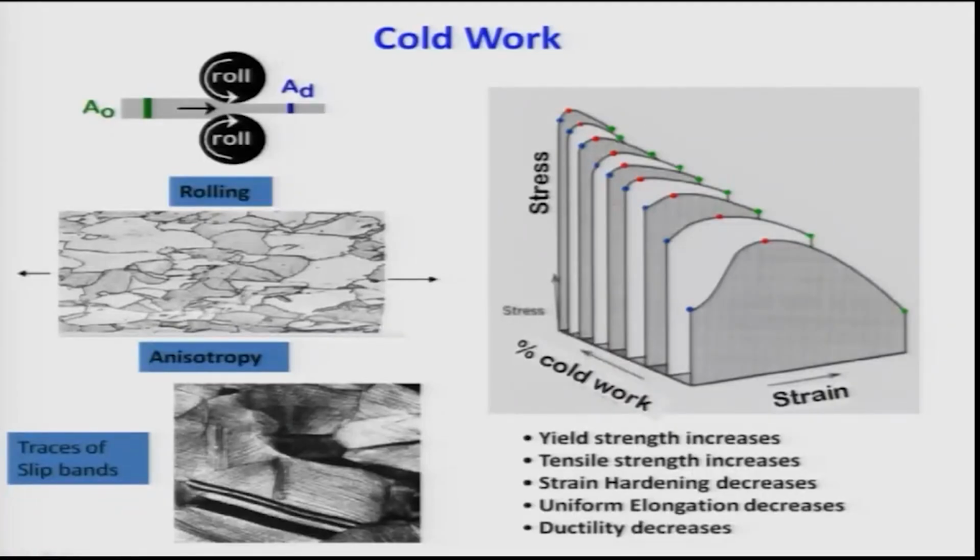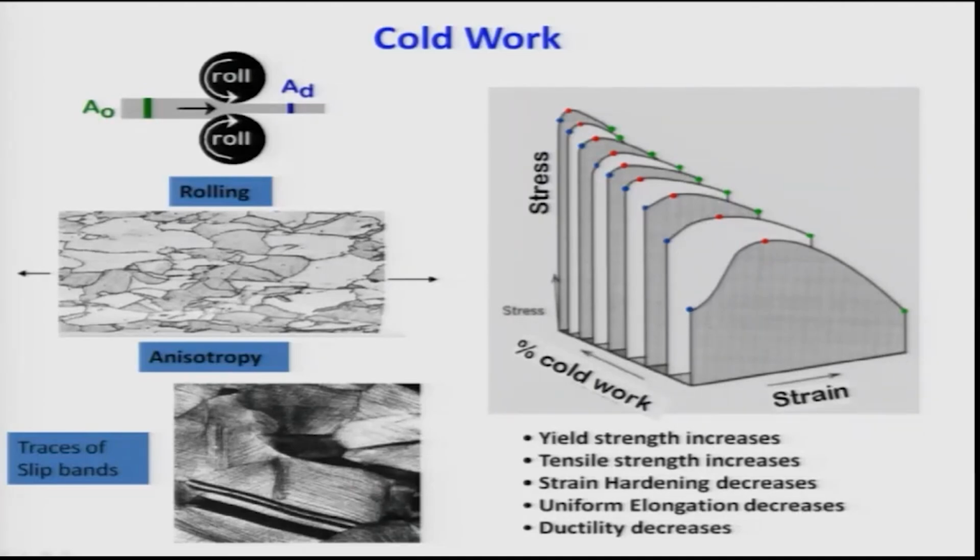Now, the question is this: just as one example, suppose I take a piece of steel and roll it between two rollers as is shown here. So, rolling will lead to deformation of the material, so grains will become elongated and it will create all kinds of defect structure like slip bands, you can see here. This is taken from the book of Callister, Materials Engineering.